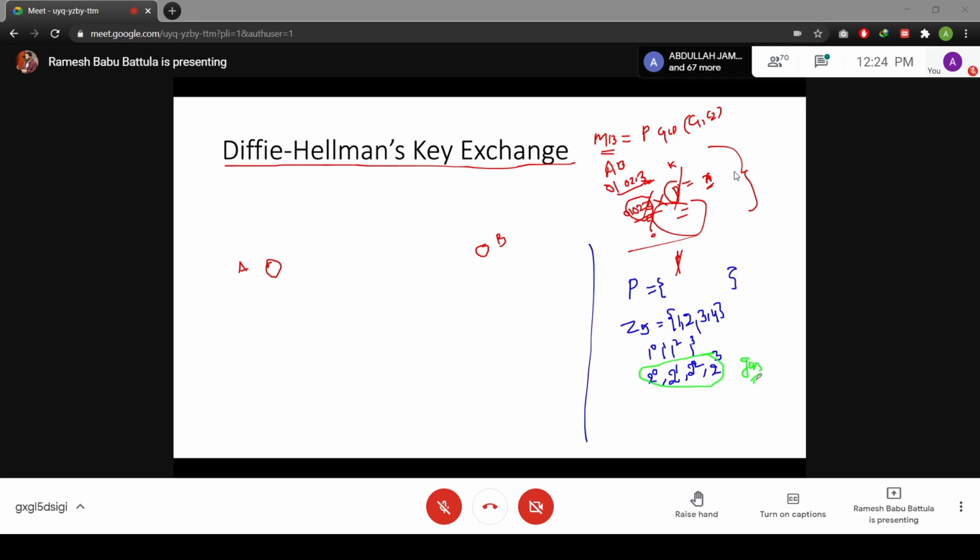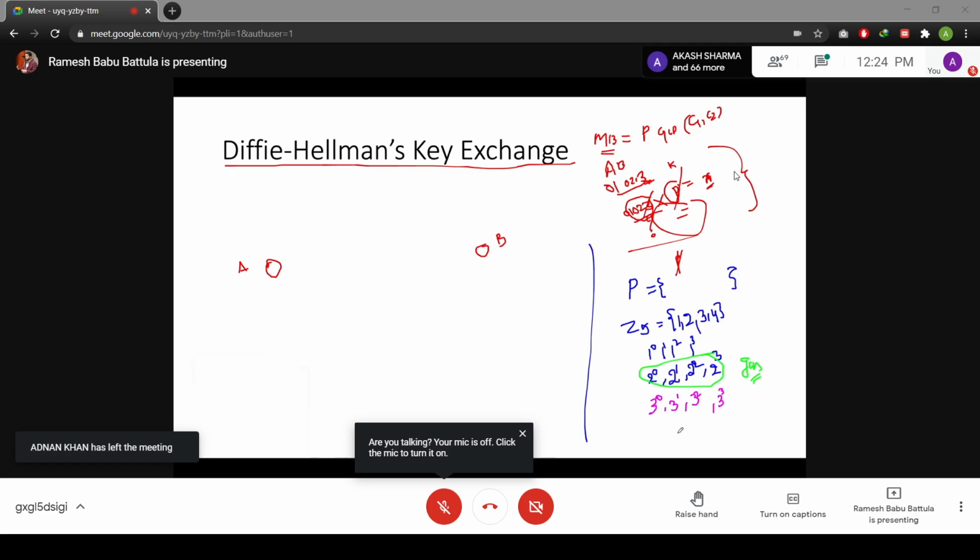So likewise, every prime number has a few generators. For example, if I choose 3, 3 to the power 0, 3 to the power 1, 3 to the power 2, and 3 to the power 3.